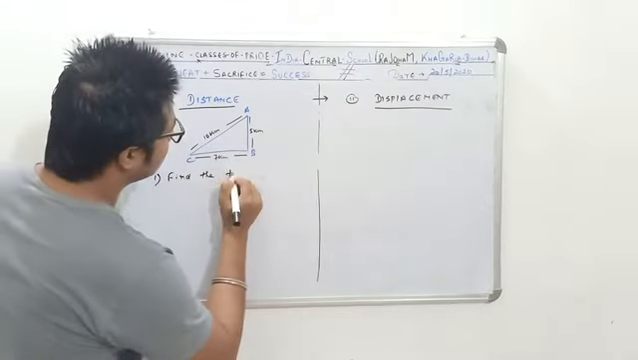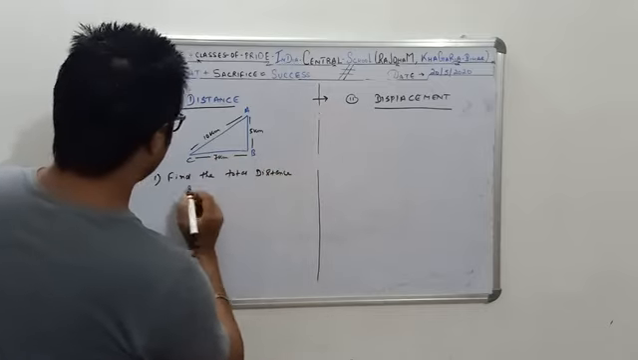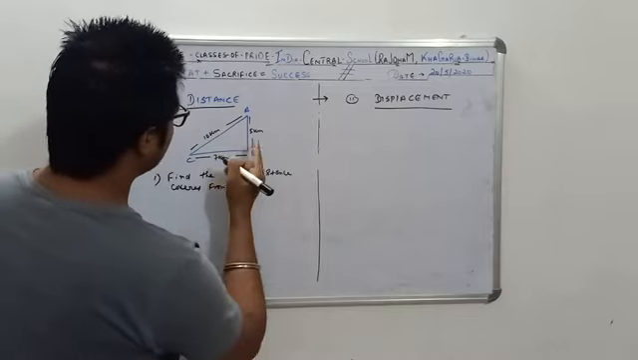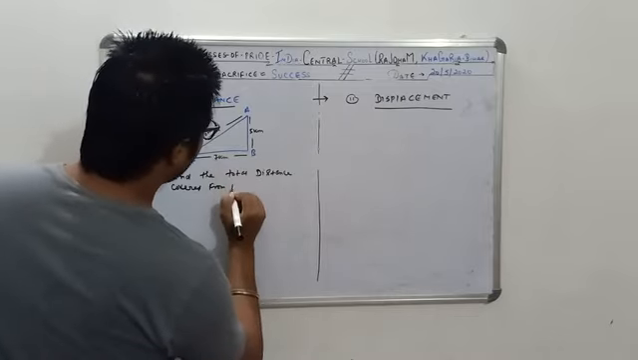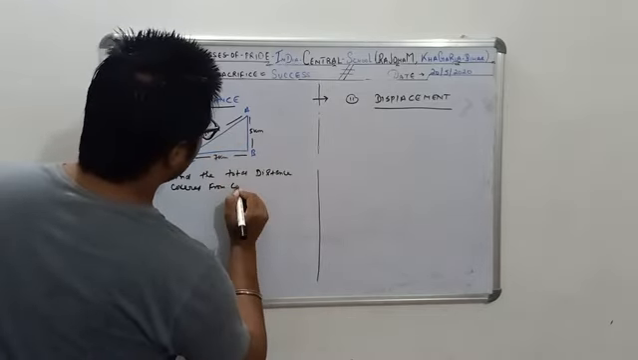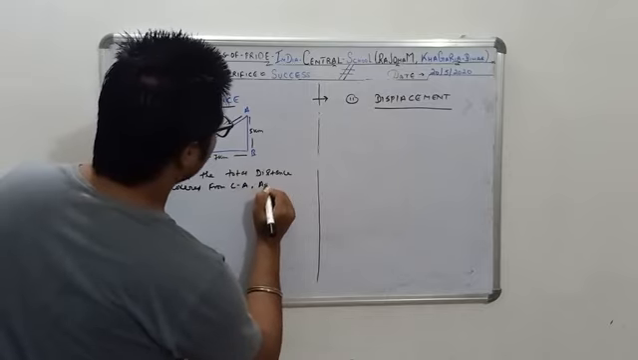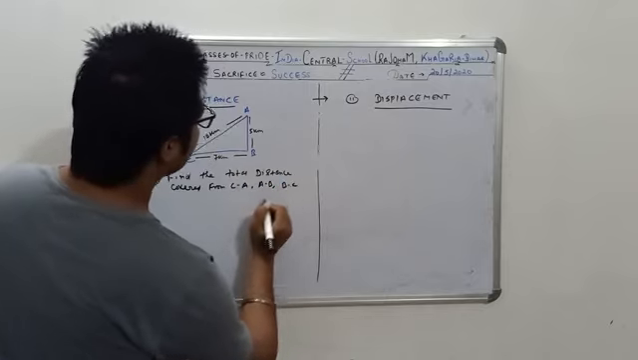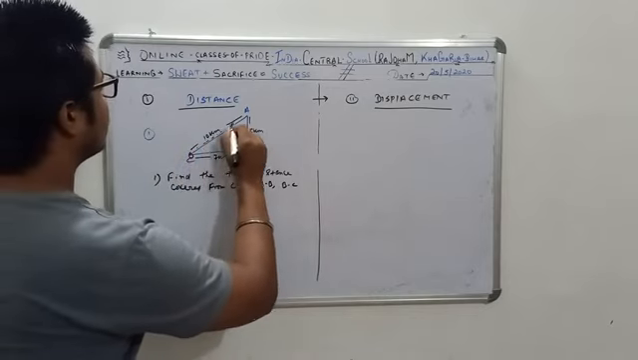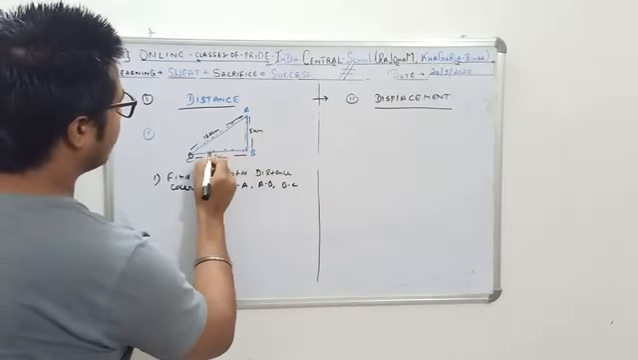find the total distance covered from C to A, again from A to B, and again from B to C. So suppose I start from point C, I travel to point A, again from A I travel to point B, again from B I travel to point C.